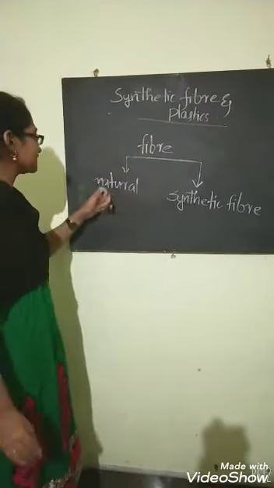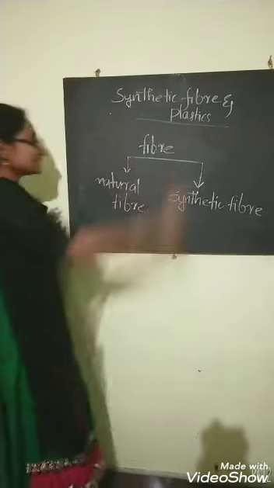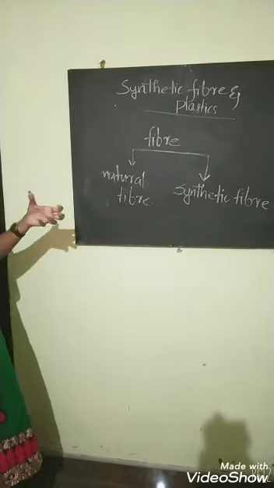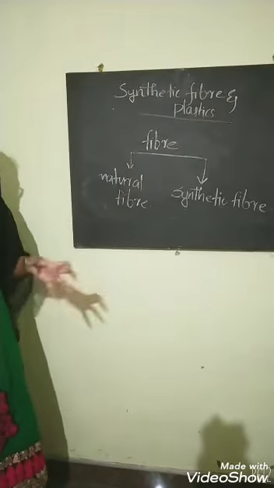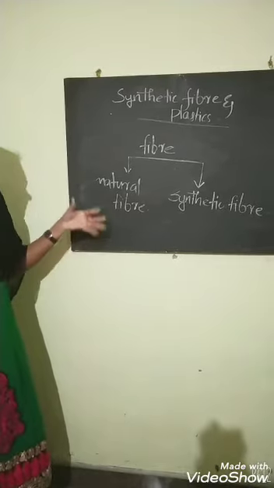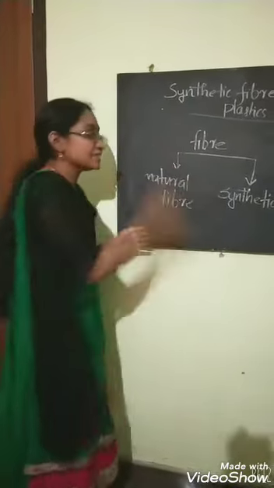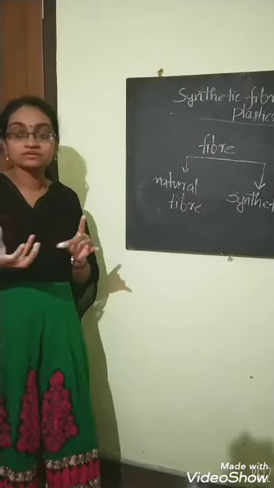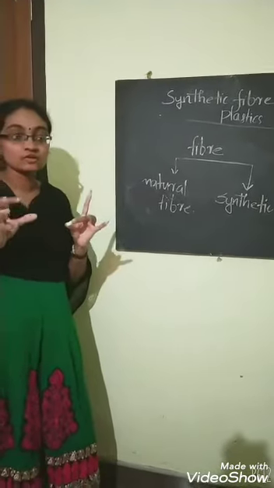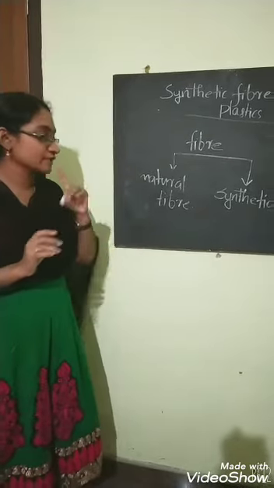And then how can we define natural fiber? Natural fibers are the fibers which we get from plants, animals or natural minerals. Some we get from animals, like wool and silk, or from plants like jute or cotton. These are examples of natural fiber.